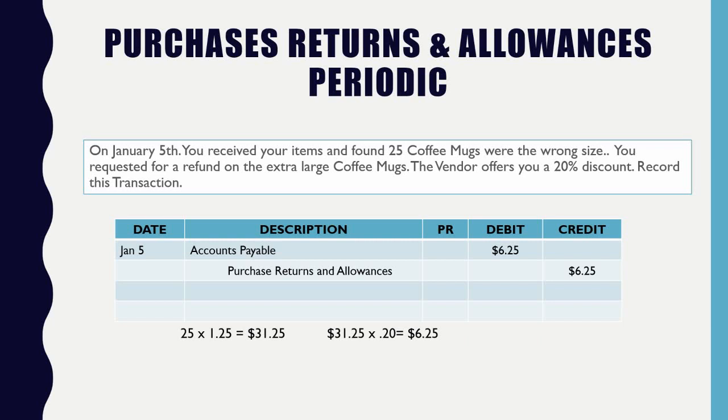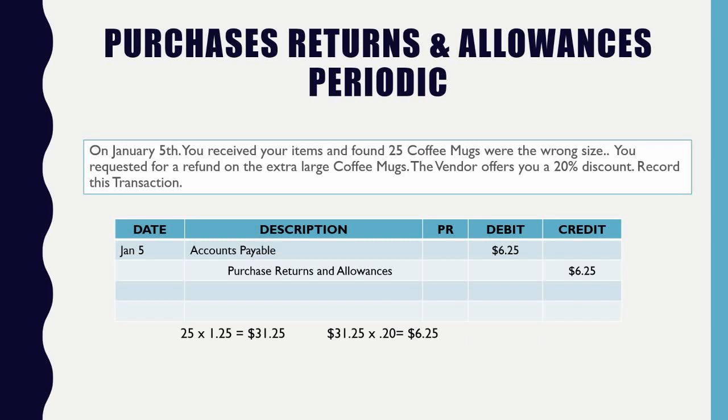And once again, how did I pay for it? I didn't pay for it. I owe them on an account. So it's going to apply to the actual liability that I owe them. And that's exactly how we're going to calculate. I'm only getting discounted off of the 25 items that were the wrong size or the wrong color, whatever the scenario is. I'm only getting a discount on those 25 cups because all the other cups are the correct size, the correct color, the correct ones.